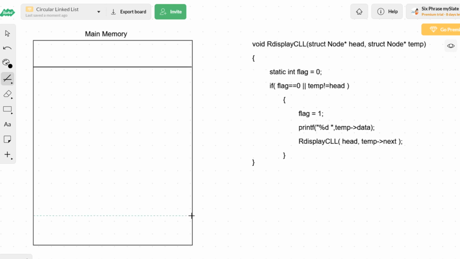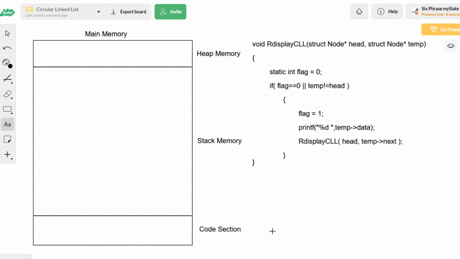The topmost part is called heap memory. The middle part is called stack memory. And the bottommost part is called the code section.